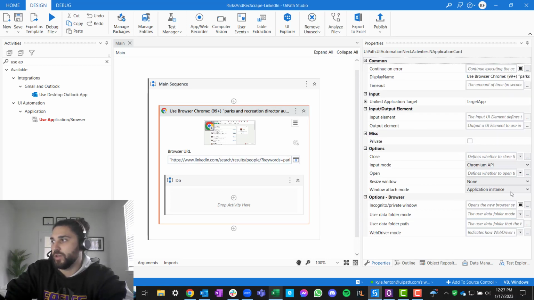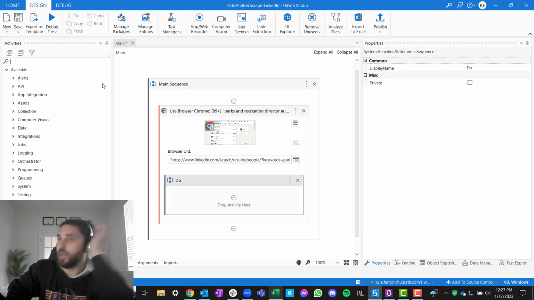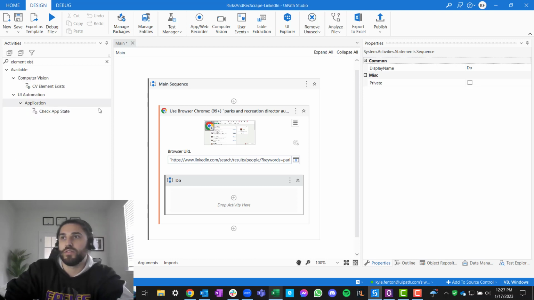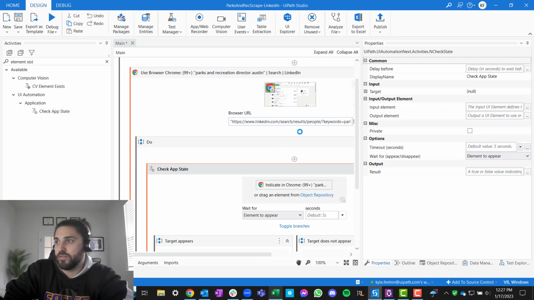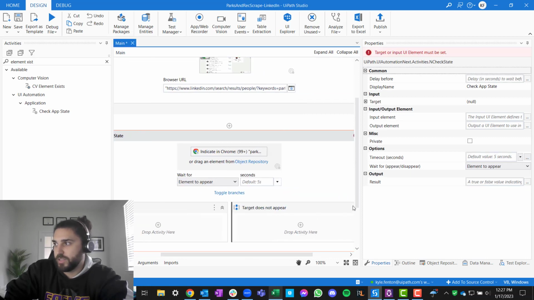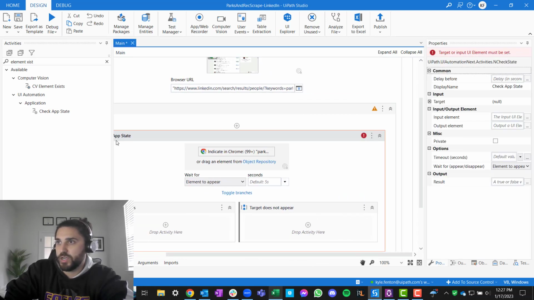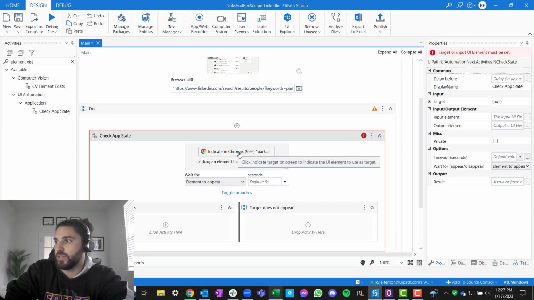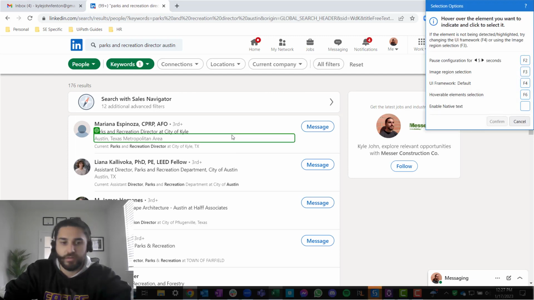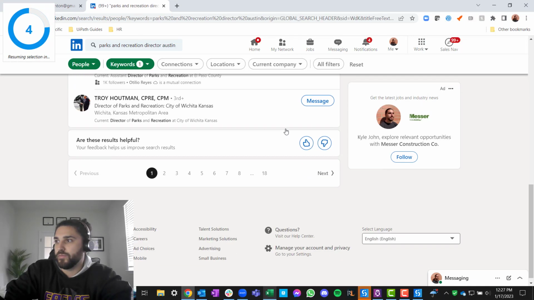All right, so we do that, resize window, maximize. Okay, here we go. So then we do that, and then what I want to always do is I just want to see, do we get an element exist or check app state rather, right? I'm used to element exist with the classic activities, but check app state, and we're going to say element to appear, right? Maybe not even element to appear, because then if we do this and we say, okay, right?